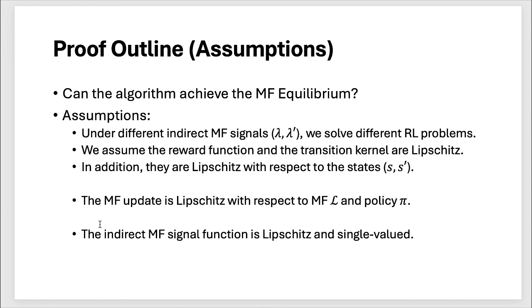The mean field update is Lipschitz with respect to the mean field L and the policy pi, which is the consistency operator here. And finally, we just say that the mean field signal is Lipschitz and single valued. This gives you the direct mean field, and the f function will compute the indirect signal, which is the price for us, right?